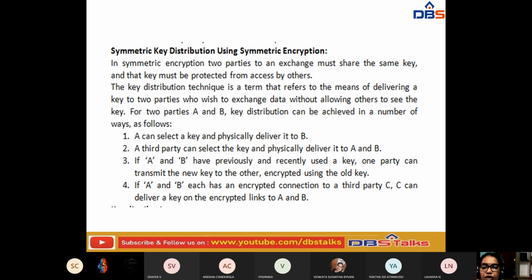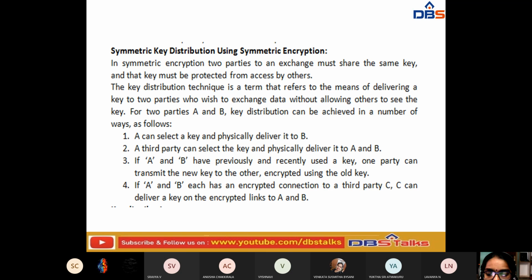Both the sender and receiver generate the same key, and it must be protected from others. Here we use the key distribution technique, a term that refers to the means of delivering a key to two parties who wish to exchange data without allowing others to see.